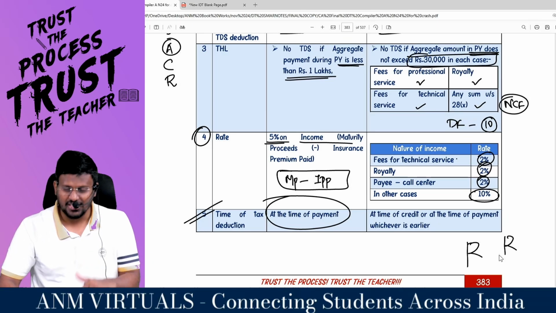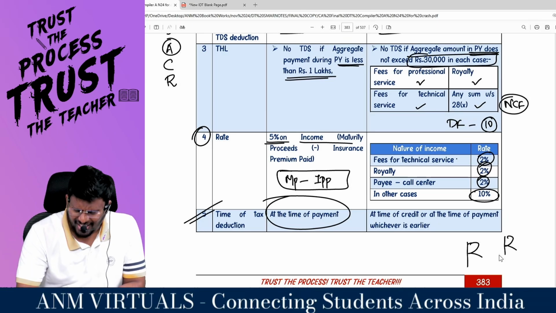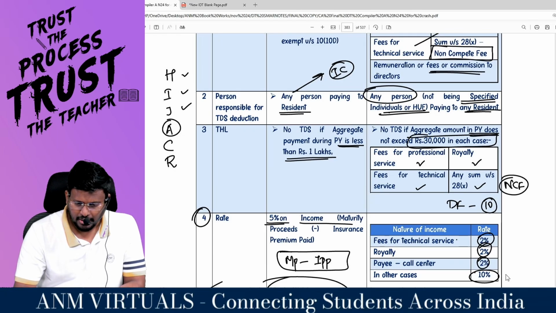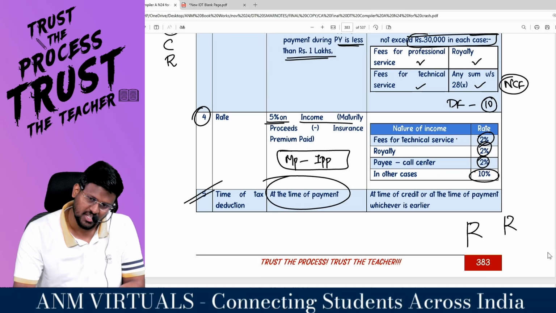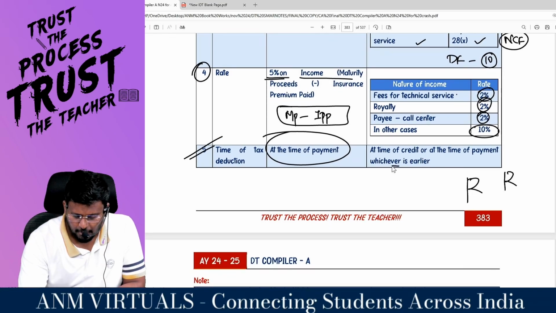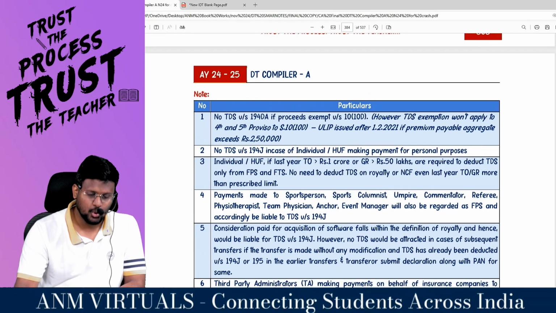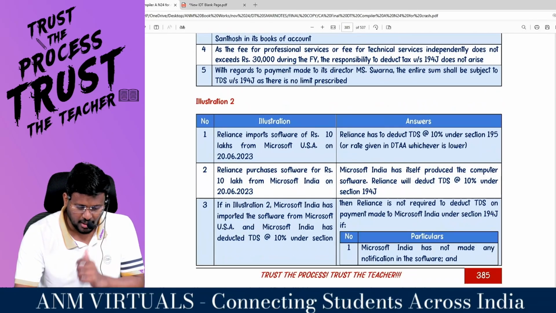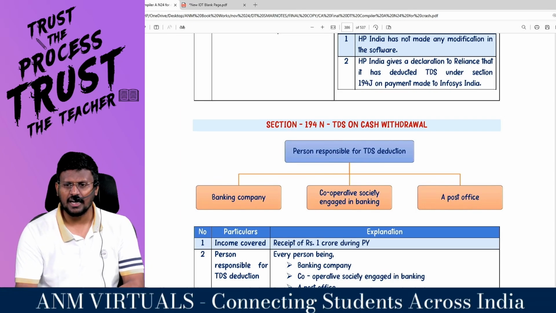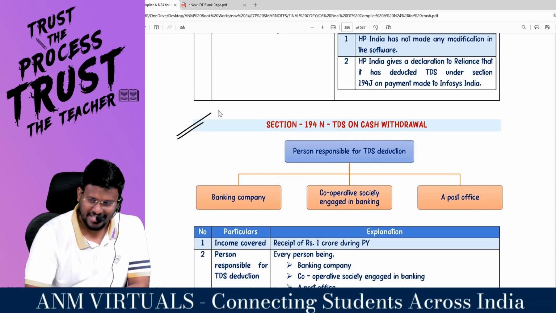So call center is how much percent? 2%. All other cases it is 10%. That means fees for professional services, how much percentage? 10%. Non-compete fee, how much percentage? 10%. Director's remuneration, how much percentage? 10%. Royalty, 2%. Call center, 2%. You are supposed to deduct the TDS at the time of credit or at the time of payment, whichever is earlier. Comfortable, sir? Now sir, the next section, 194N.